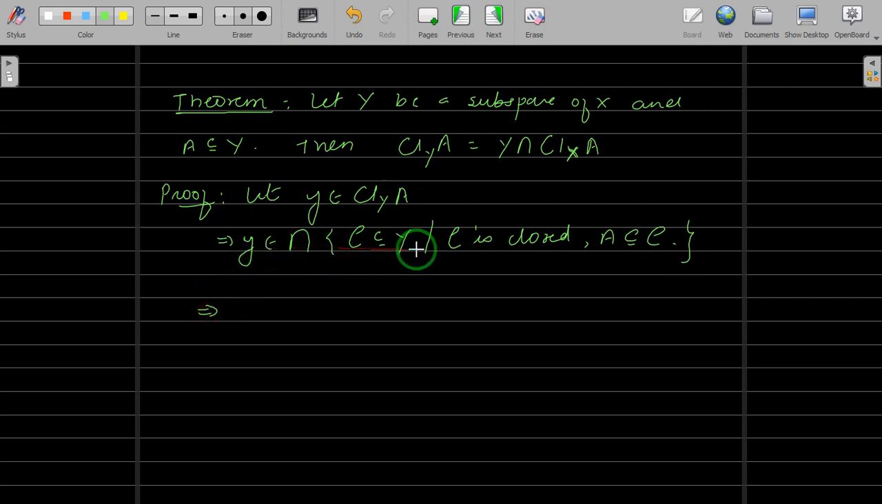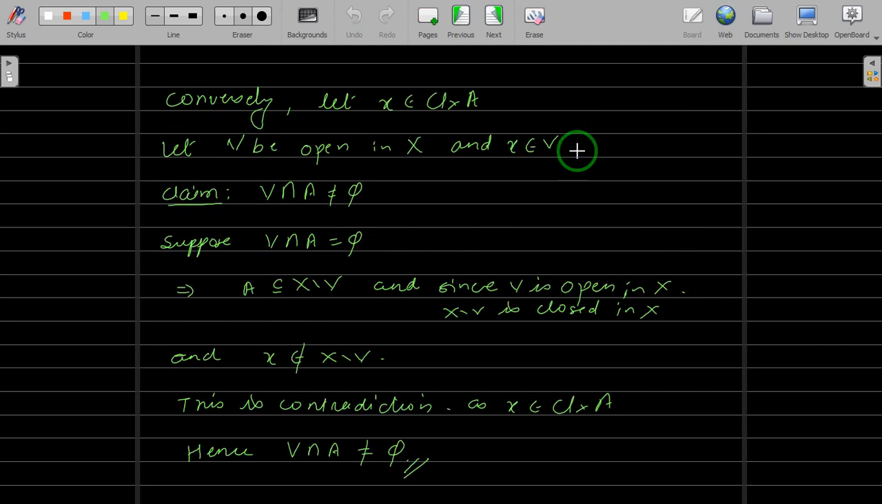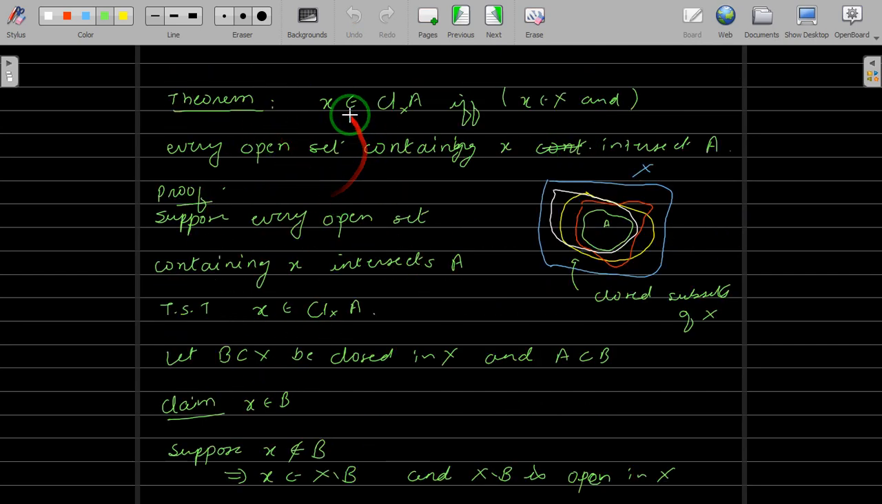Since y belongs to all the subsets which are contained inside Y, obviously y belongs to Y. That is the first point. So here we showed that y belongs to Y. Now we have to show that y belongs to the closure of A in X. And how can you say that y belongs to the closure of A in X? To show that, we will use this theorem.